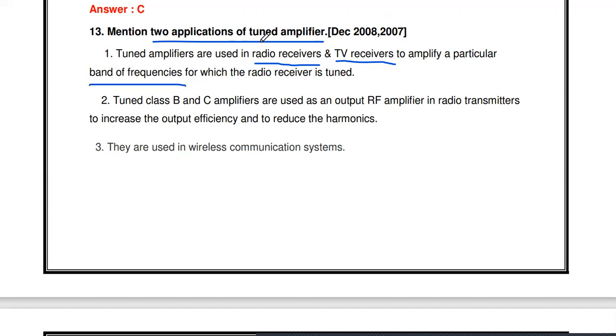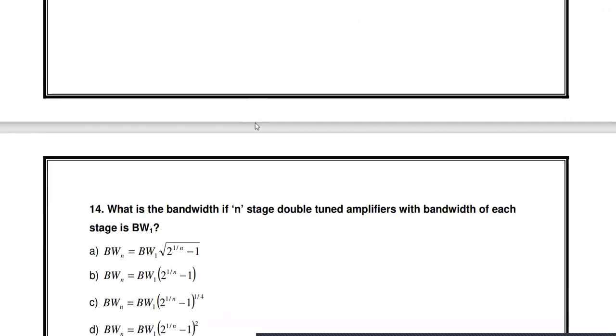Similarly, tuned Class B and Class C amplifiers are used in the RF stage of radio transmitters, and they are also used in wireless communication systems. So these are some of the applications.